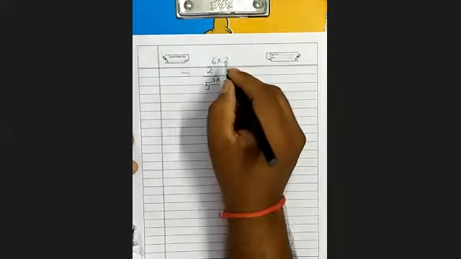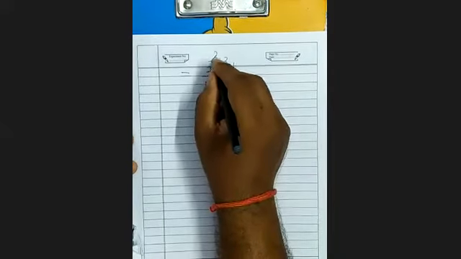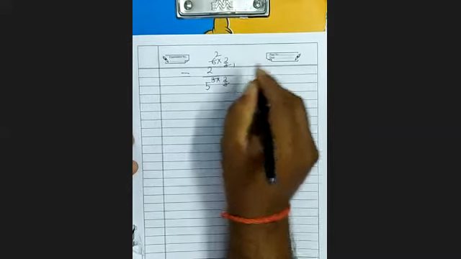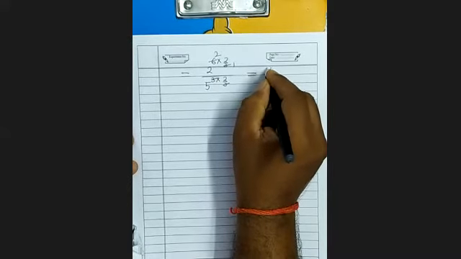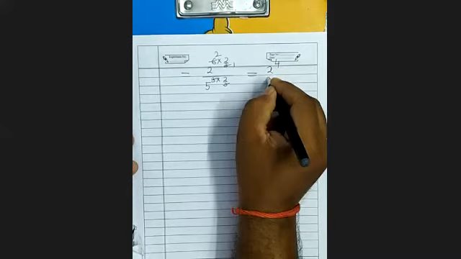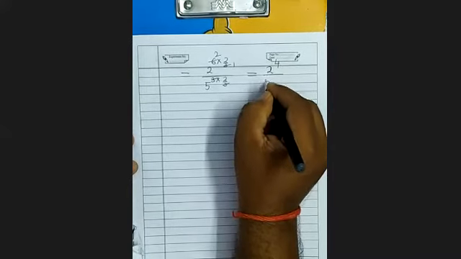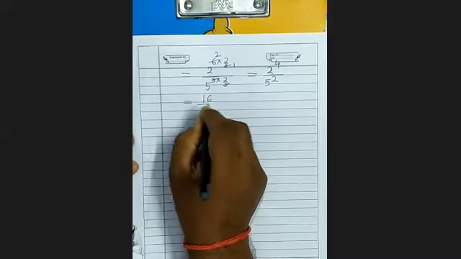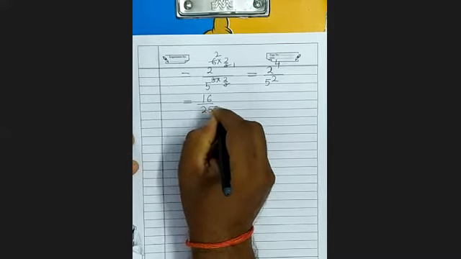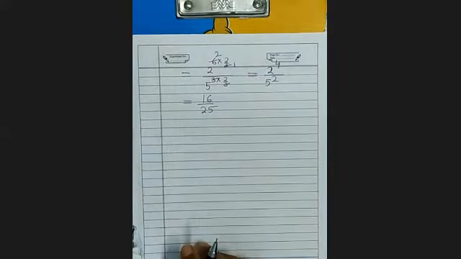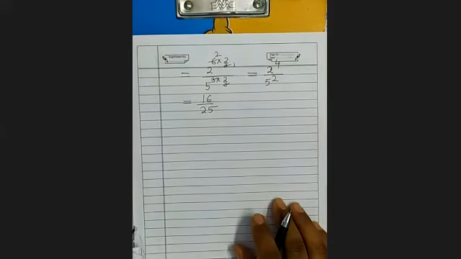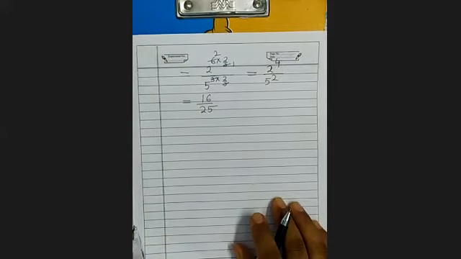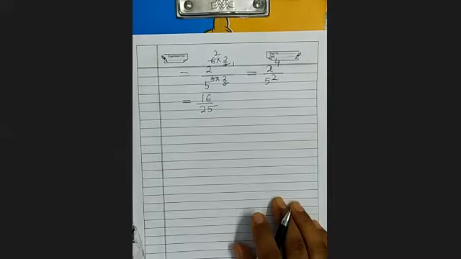Now simplify further: 2 to the power 4 upon 5 to the power 2. 2 to the power 4 is 2 into 2 into 2 into 2, four times multiplied, and 5 square is multiplied 2 times. So this will be 16 upon 25.